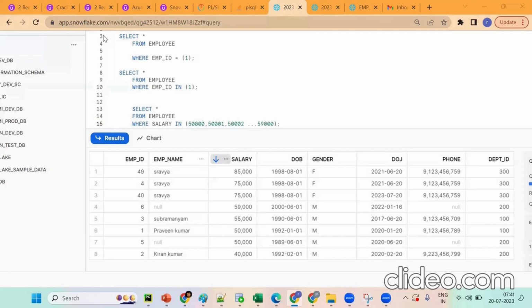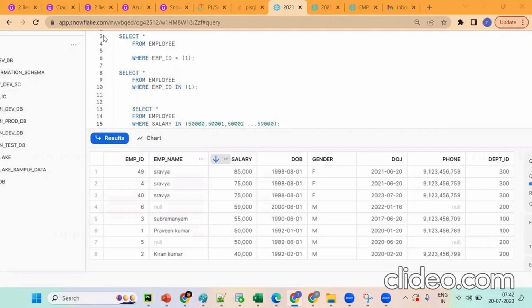Now tell me, after completion of this course, which role or position are we going to apply for? Snowflake developer, or we can say Snowflake data engineer. These are the basics we need to understand.